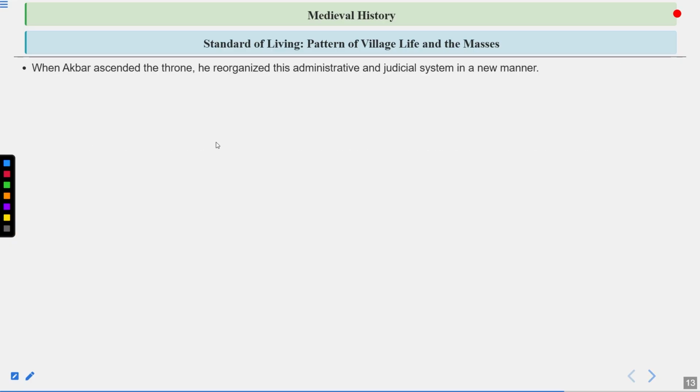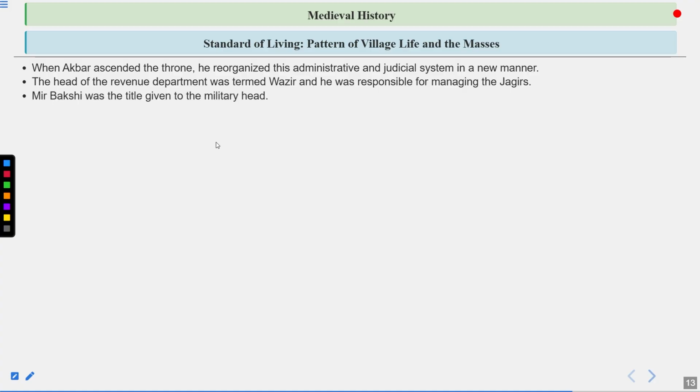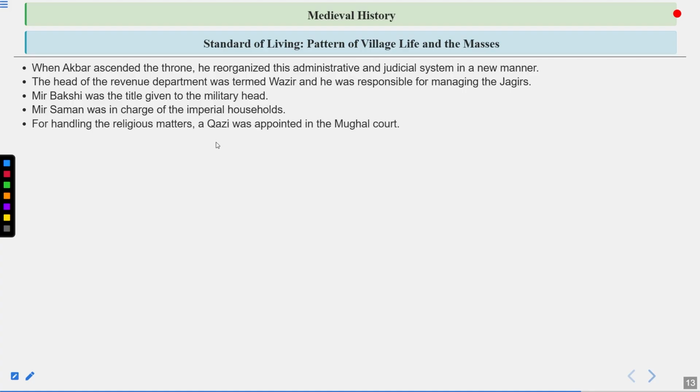When Akbar ascended the throne, he reorganized the administrative and judicial system in a new manner. We already know he started the Mansabdari system. The head of the revenue department was termed Wazir, and he was responsible for managing the Jagirs as well, that is, which Jagir will go to whom and in which way. Mir Bakshi was the title given to the military head. Mir Saman was in charge of the imperial households. For handling religious matters, a Qazi was appointed in the Mughal court.